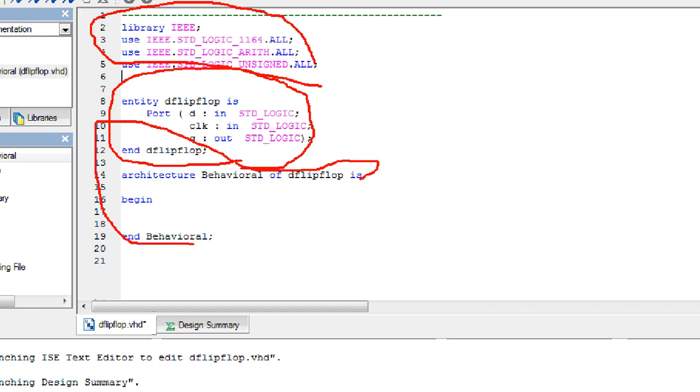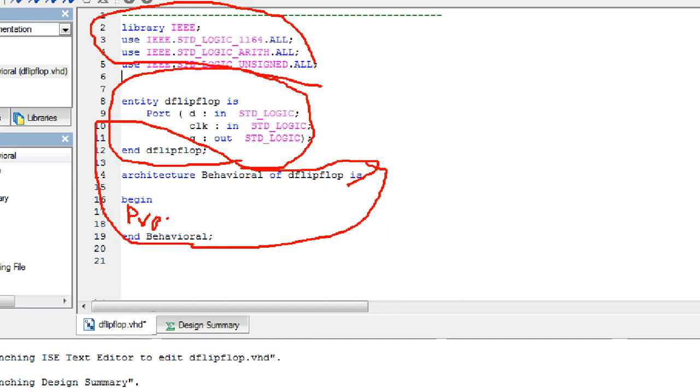So the major difference between concurrent and sequential statements: a concurrent statement appears anywhere in the architecture, whereas sequential statements appear only in the process statement. So if we use sequential statements, we have to include one statement called process.